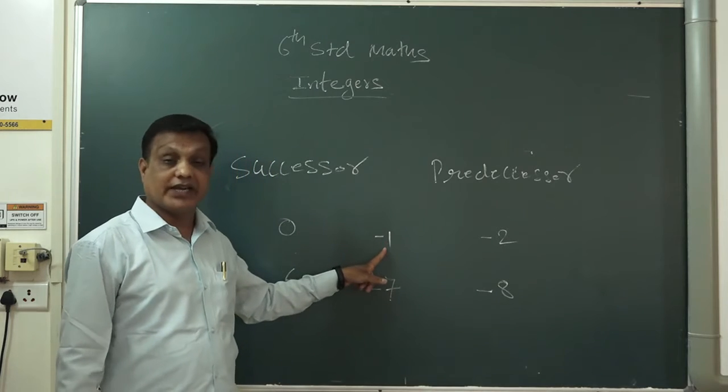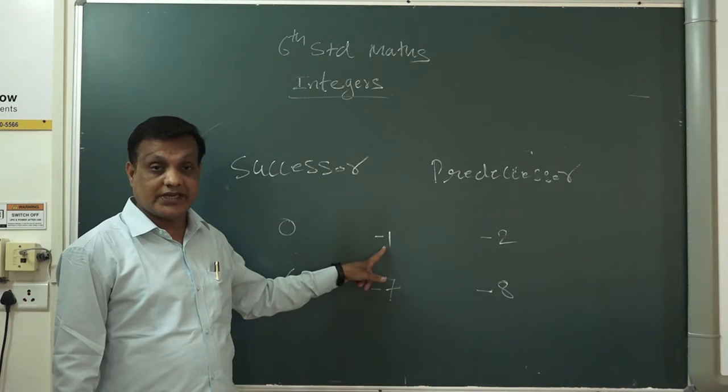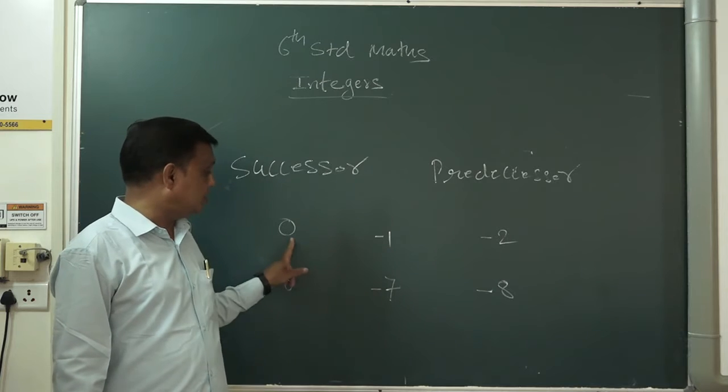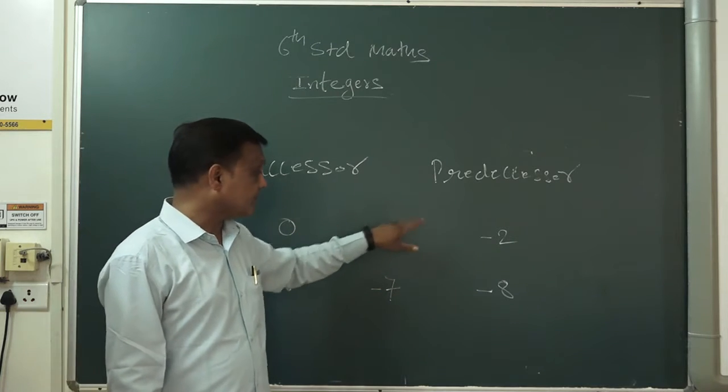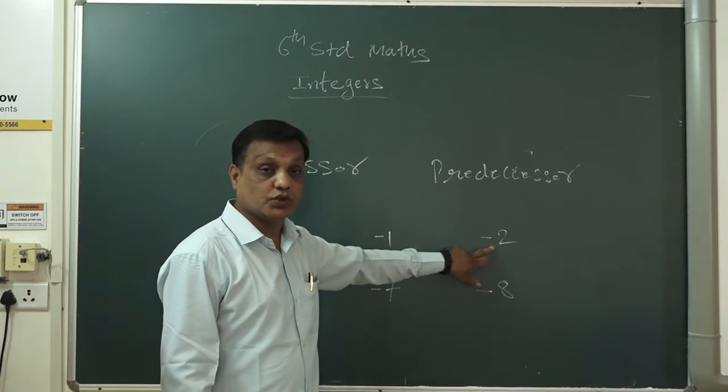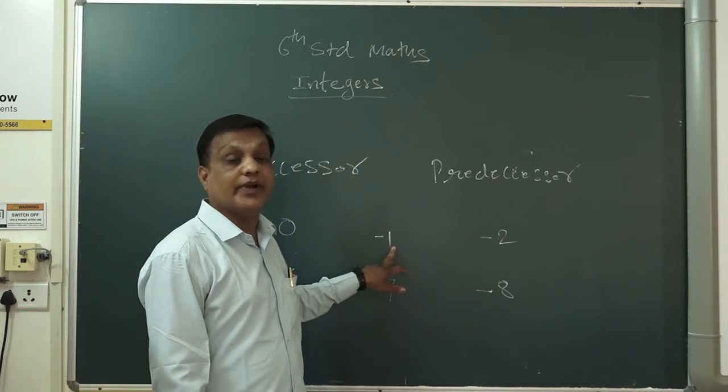So here minus 1 is given. Minus 1 is smaller than 0, so 0 is the successor of minus 1. And minus 1 is greater than minus 2, so minus 2 is the predecessor of minus 1.